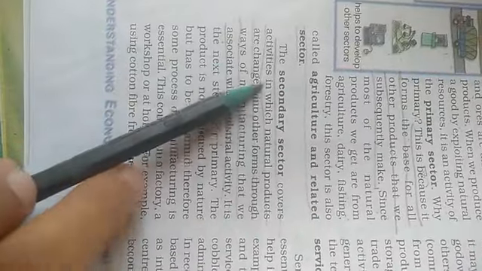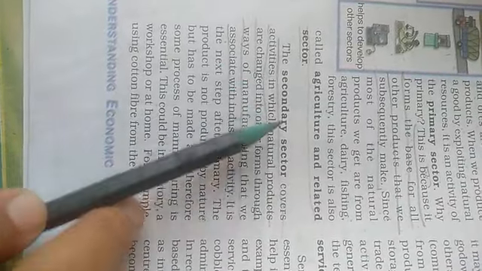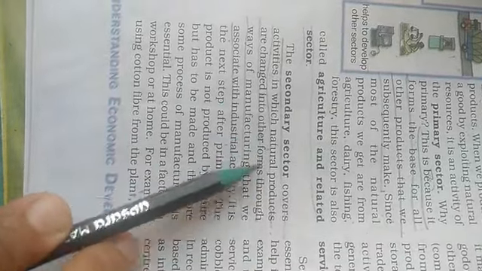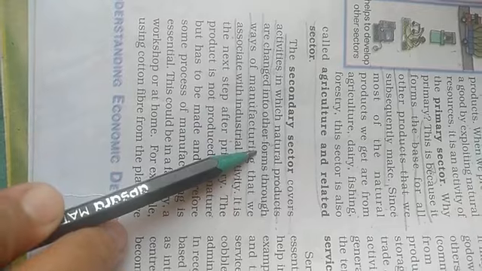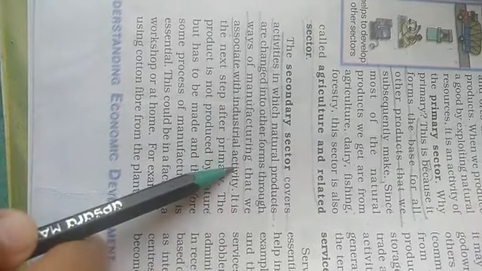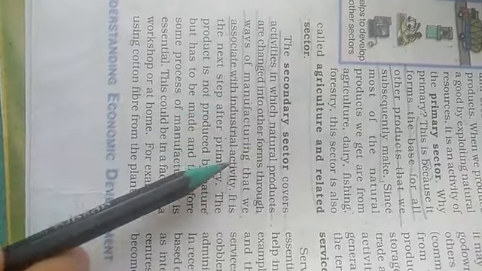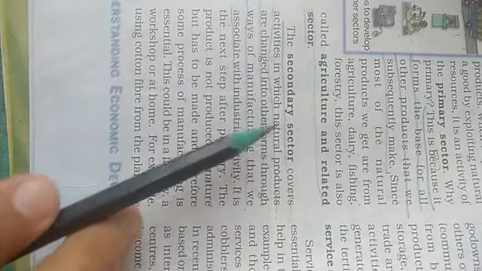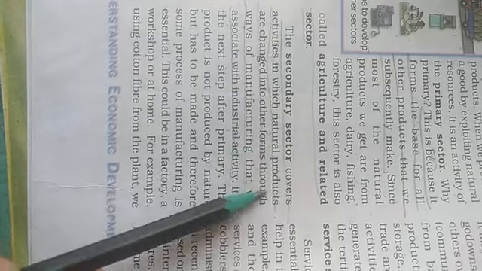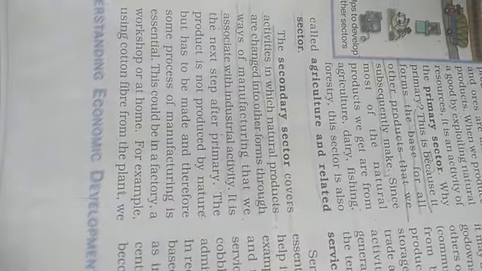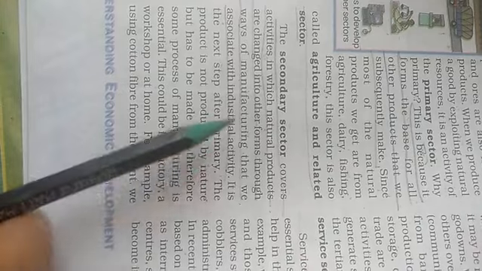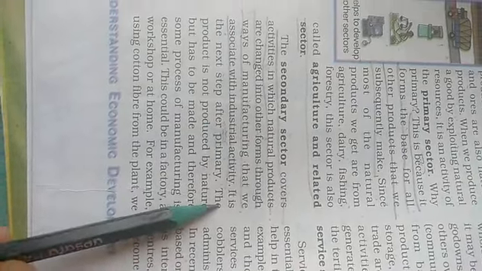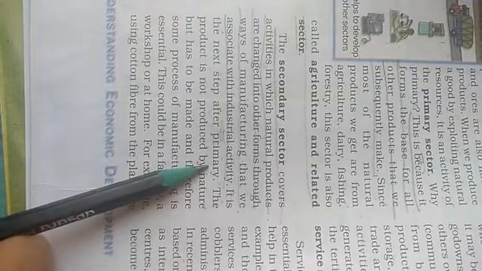Welcome back, students. The next topic which we will do is the secondary sector. Secondary sector covers activities in which natural products are changed into other forms through ways of manufacturing that we associate with industrial activities. It covers all the activities by which natural products are changed into other forms through manufacturing in industries. So this is also called industrial activities. It is the next step after primary.